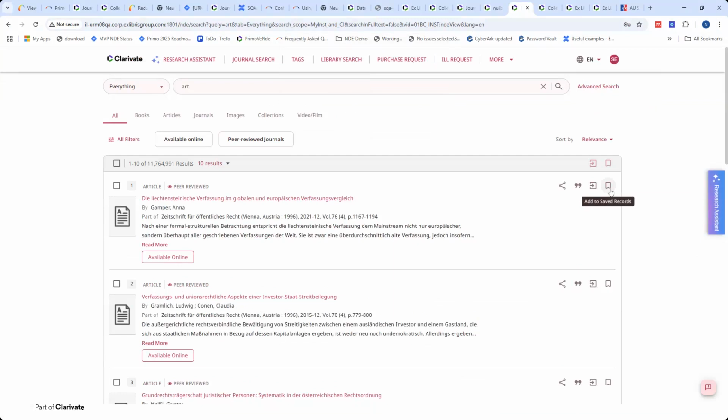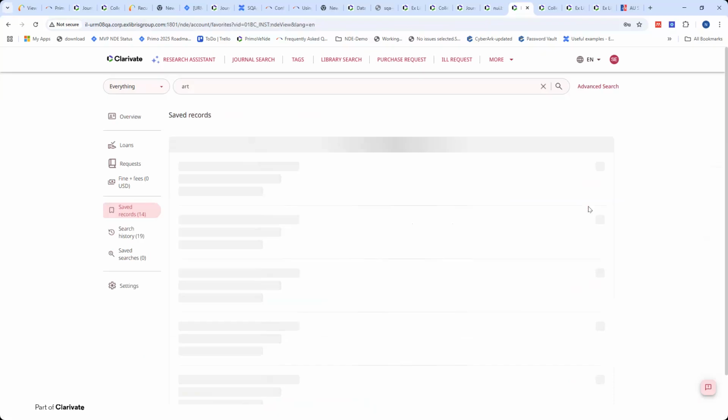Now, if I'm adding an item to my saved records, I'm given an indication that the item was added, and I also have a link to my saved records. So I can go ahead and see the record that I've just added into my saved records. So this is an example of the added indicator for saved records.